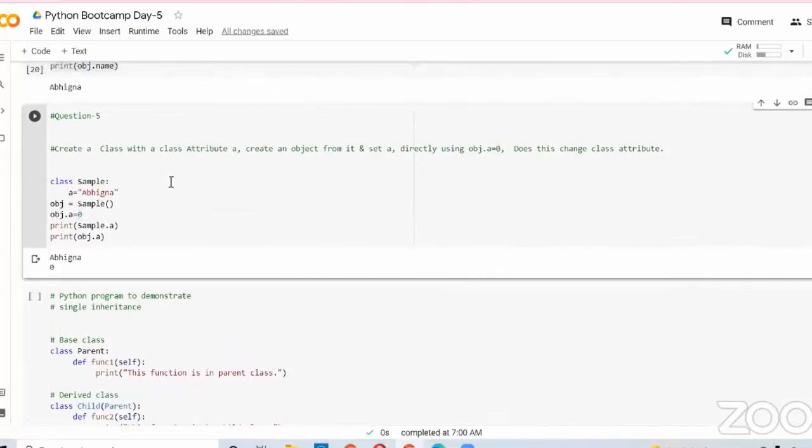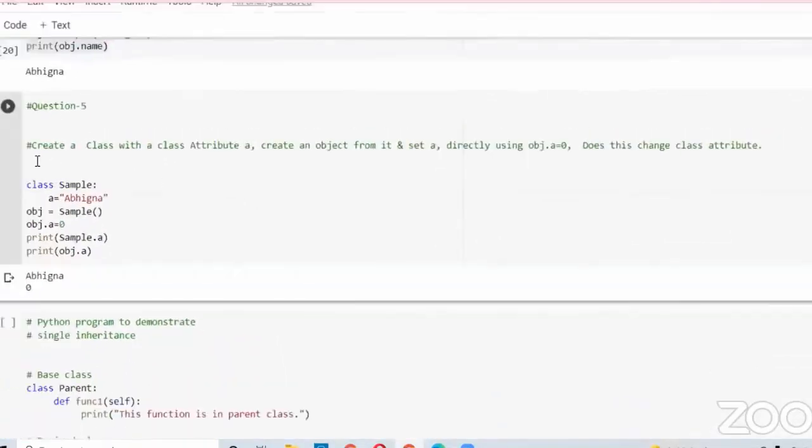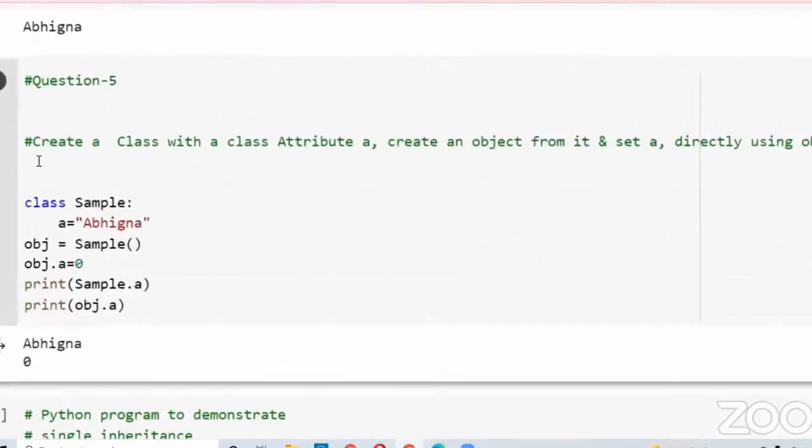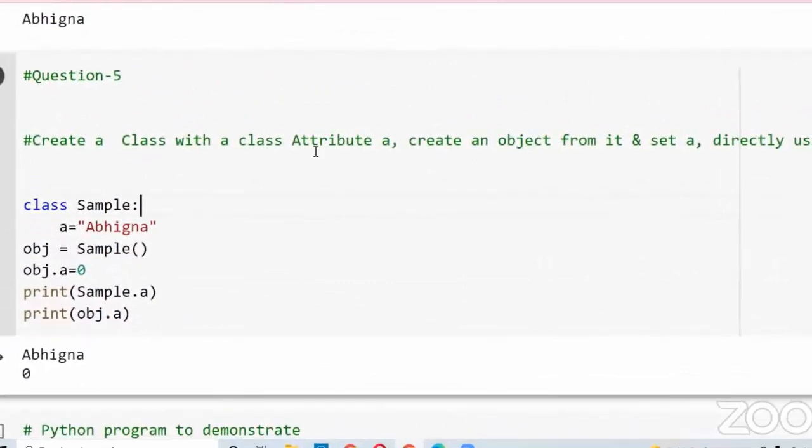Now, the final practice question. Create a class with class attribute A. So I'm creating a class with class name sample and with class attribute A. Attribute means variable. So here I am giving the variable A and I am giving the value as my name. Now, create an object from it. So I am creating an object for this particular class sample.